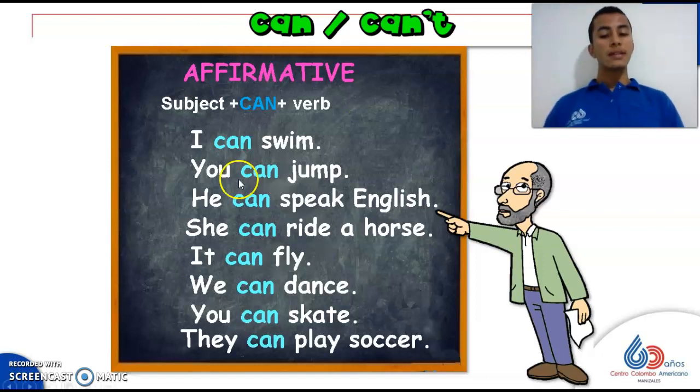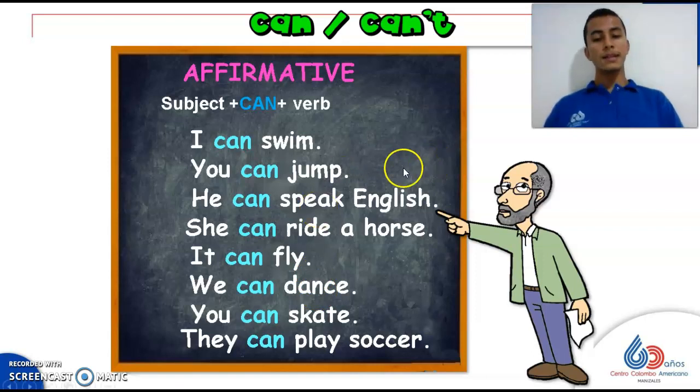So, as you can see, we put can for all the pronouns. It means that can doesn't change for any of the pronouns. And if we take a look at the other verb that goes after can, it is in the infinitive form. That's why it doesn't change either, okay? You don't have to put an s, or change its conjugation because you are using it with a different pronoun. No, you don't have to worry about that. You will leave the verb in the infinitive form, okay?